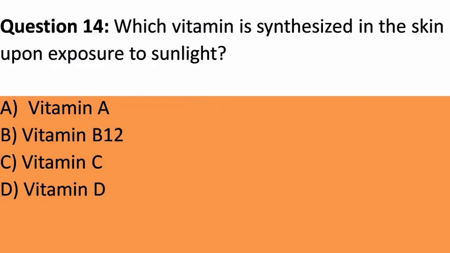Question 14. Which vitamin is synthesized in the skin upon exposure to sunlight? A. Vitamin A. B. Vitamin B12. C. Vitamin C. D. Vitamin D. Answer. D. Vitamin D. Explanation. Vitamin D is synthesized in the skin when it is exposed to sunlight, and it plays a vital role in bone health and overall immunity.